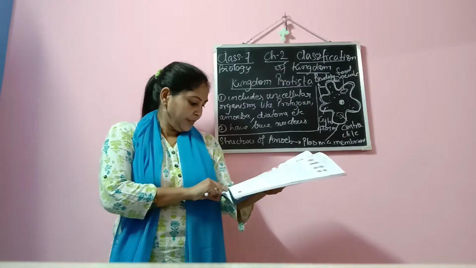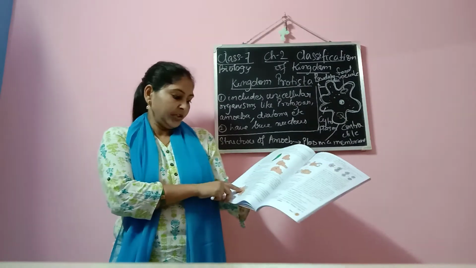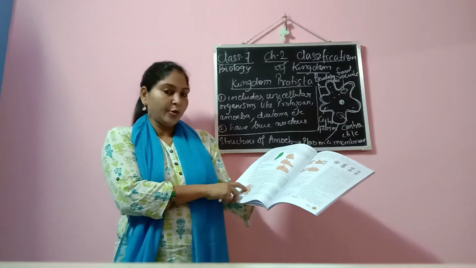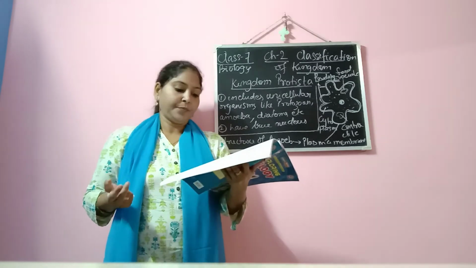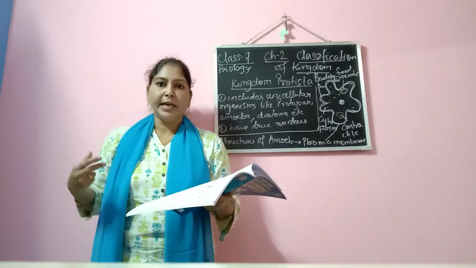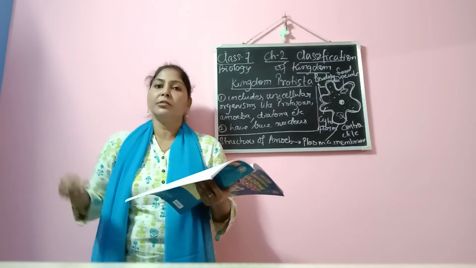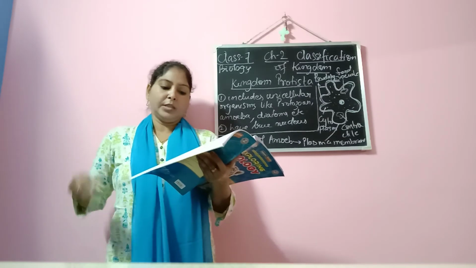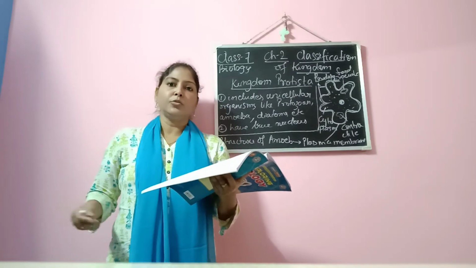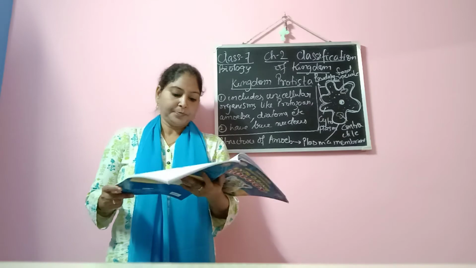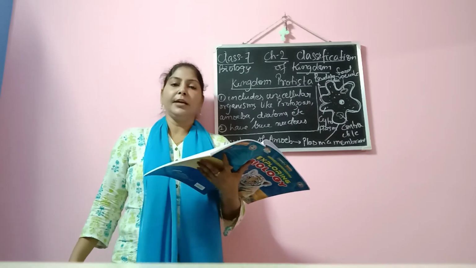So you can see here the contractile vacuole itself does not have any particular shape. The contractile vacuole is basically responsible for excretion. What do they excrete from the body of the amoeba? Ammonia, which is harmful for them. So that needs to be excreted out from the body, and it is done through the process of excretion by diffusion.